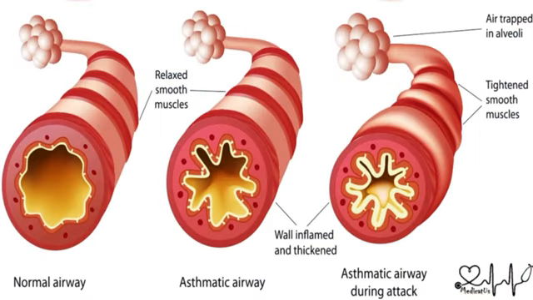Now this is a normal airway, having a normal lumen, and the lumen is lined by mucosa. And after that there are smooth muscles. And there is enough passage for air to pass, means air can pass freely. But in an asthmatic airway, there is narrowing of this lumen, and because of that, air is not able to pass freely. And the patient has breathlessness.